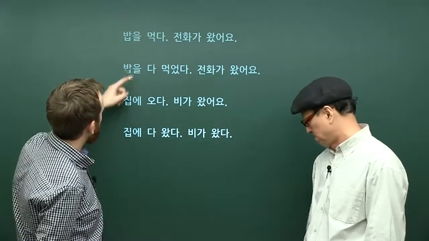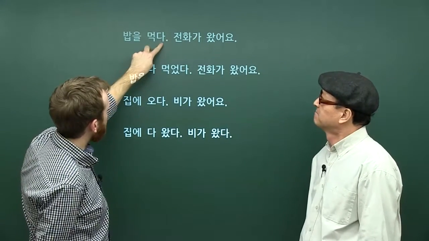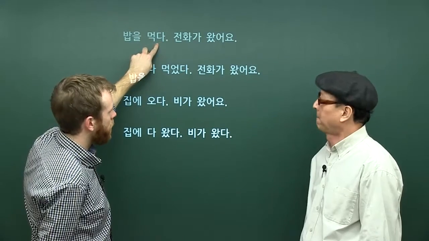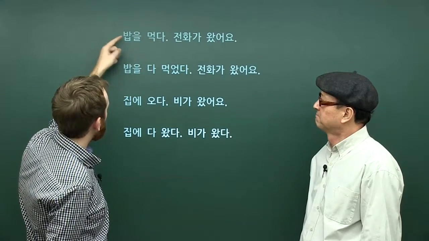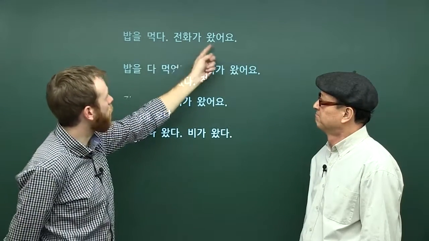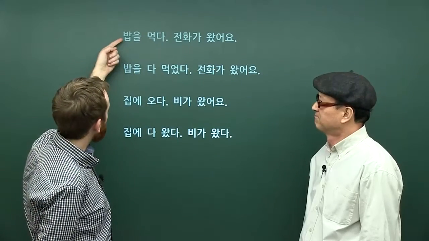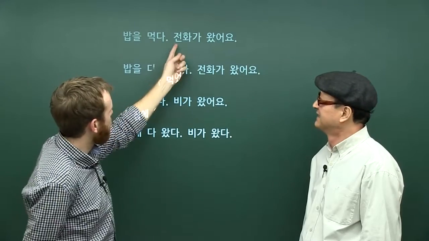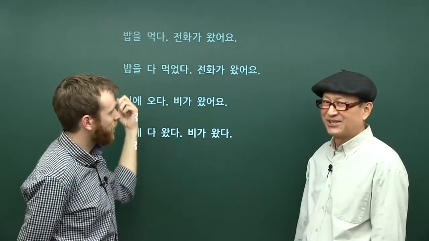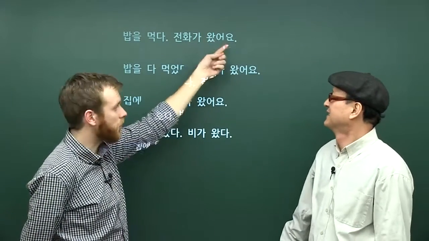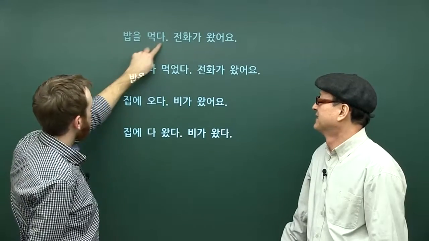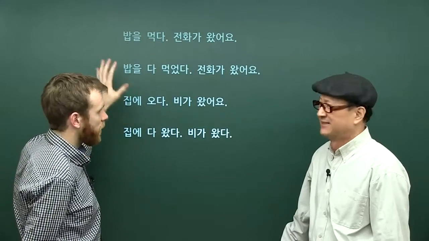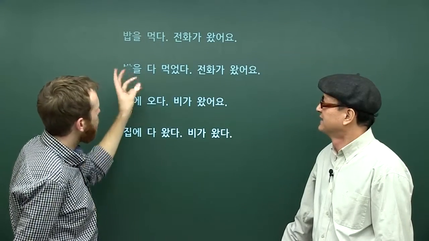Normally we would conjugate this verb. This sentence is saying I eat a meal, the telephone rang. Here is in the past, 왔어요. And 먹다 isn't conjugated, just dictionary form. How can we combine?